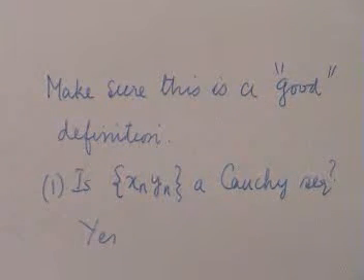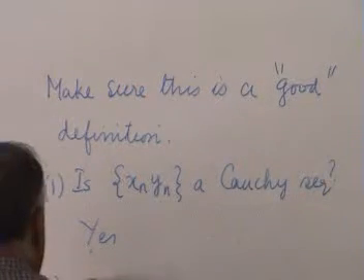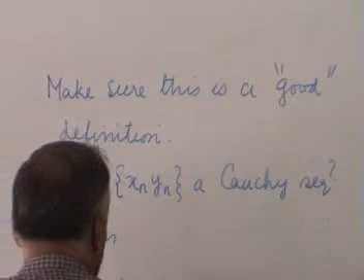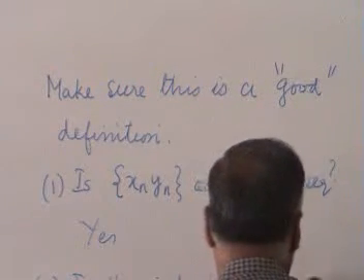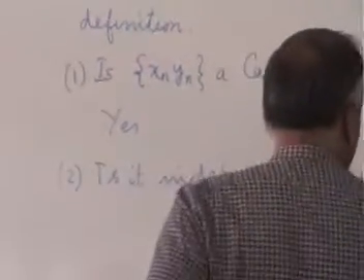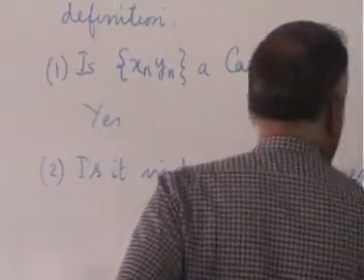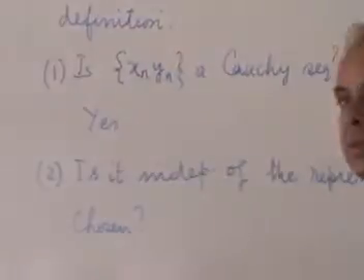The next is, is it independent of the representatives chosen? That's the next question. What does that mean?